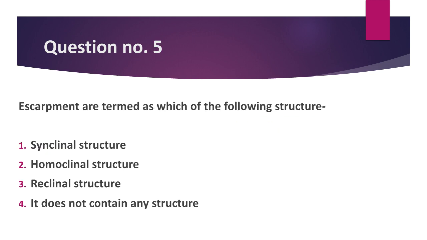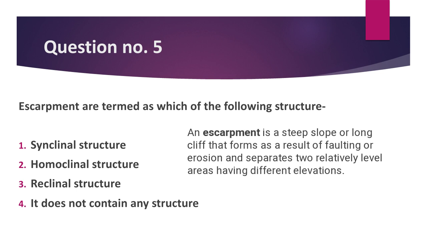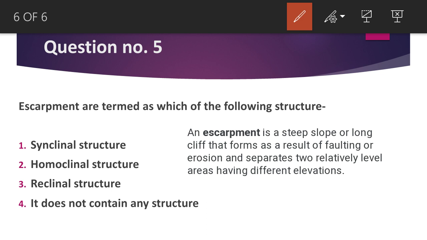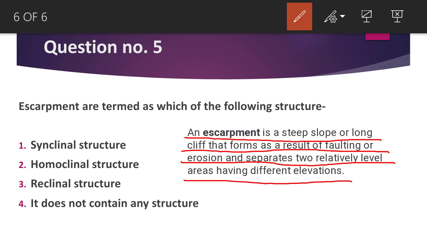Now the fifth question is, escarpments are termed as which of the following structures? As you know, an escarpment is a structure formed by erosion, and it can also be formed by faulting. Here is the definition: an escarpment is a steep slope or long cliff that forms as a result of faulting or erosion and separates two relatively level areas having different elevations. So it is a steep slope like this, or it can be a cliff, and it may be formed by faulting and erosion.